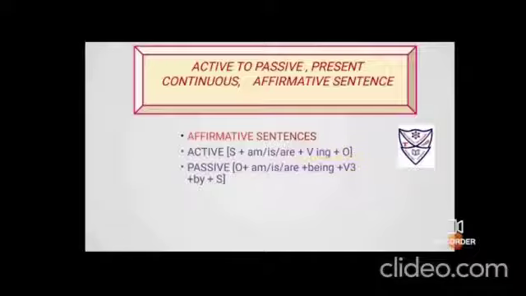In passive voice, we have to bring the object ahead. Am, is, are will be used same, only verb's ing will be given to be form, so it becomes being. The verb will be used in its third form now. And then by, the fourth step, and then the subject.